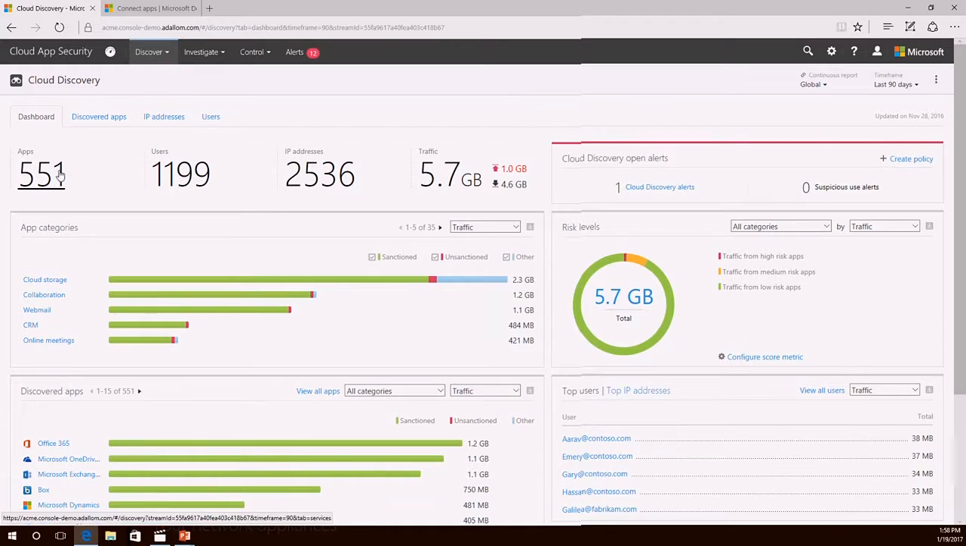And you can see we've discovered 551 apps. We've got 1,200 users coming in from 2,500-ish IP addresses with a total up-down of about 5.7 gig. I have already sanctioned a number of applications inside of my organization, which is to say I've already marked these various applications as being authorized for use. So I'm seeing a lot of green because I'm seeing a lot of use of applications I've already sanctioned. I'm seeing a couple I haven't sanctioned. I'm seeing a couple that I haven't necessarily reasoned over yet.